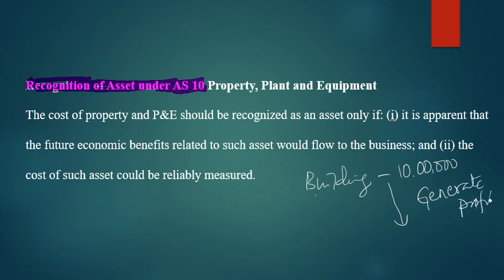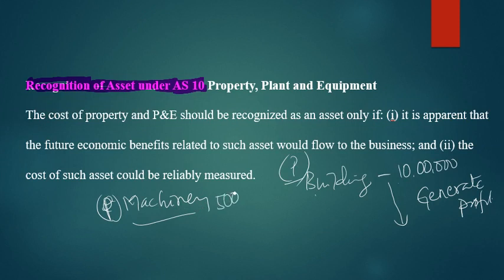Generate the profit, then only you spend the money for building. Say, for example, machinery you have taken. That is in case of plant, in case of property, right? So if you purchase the machinery for, for example, 5 lakh rupees, are you going to have the economic benefit in future also from the machinery? Will the machinery generate profit in future for a long period? If yes, it is recognized as an asset in AS10. Otherwise, it is not recognized as an asset in AS10.